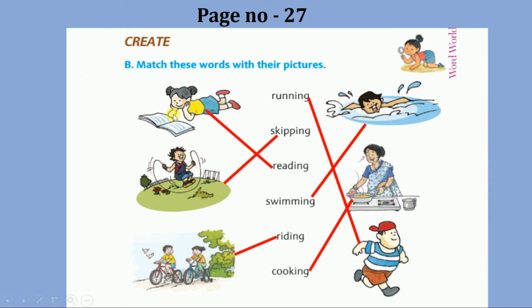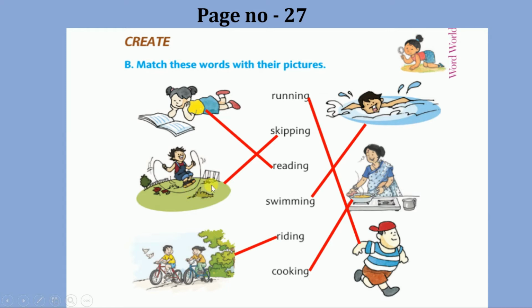Let us start with the first picture. The girl is reading. So, match the picture with the doing word reading. Draw a line with a scale. Now, second picture, the boy is skipping.